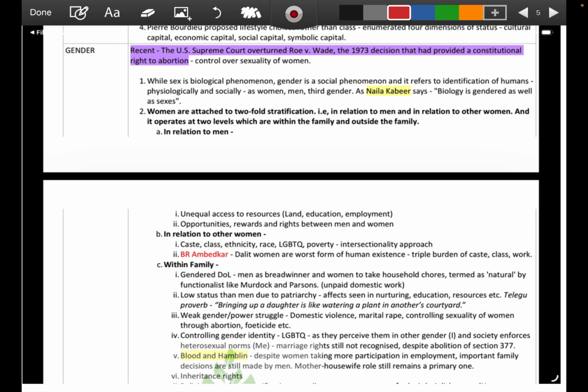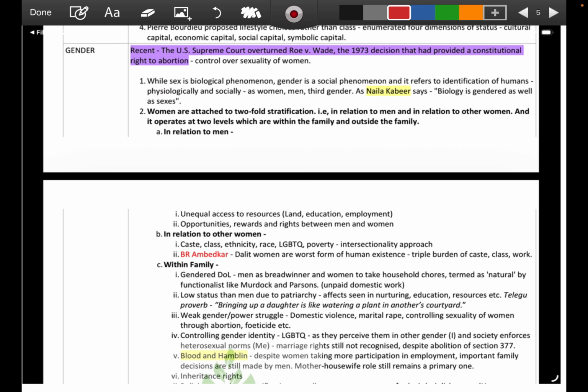So the first question that one must ask oneself is, what is gender? When we talk about the term gender and the word sex, they are two completely different angles, right? One is the biological angle, and the other is the social construct of the word, right?